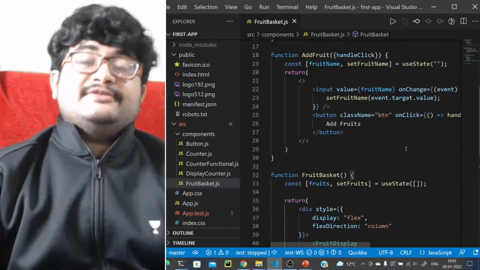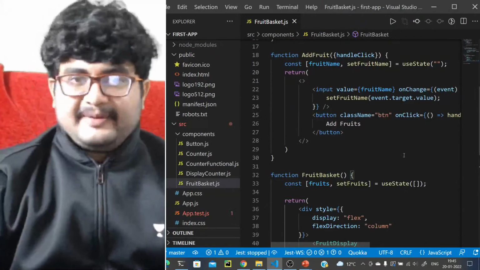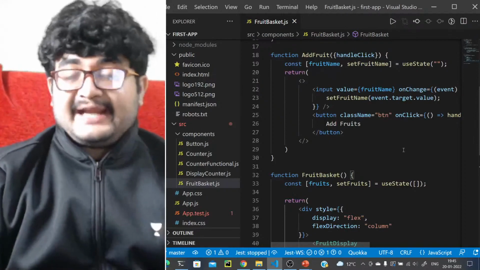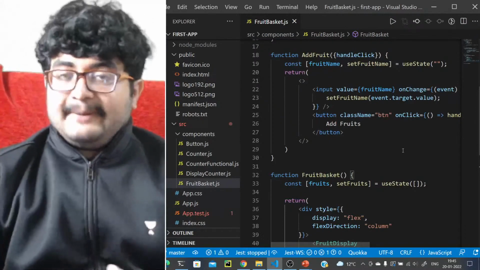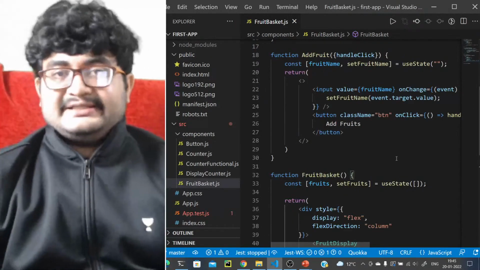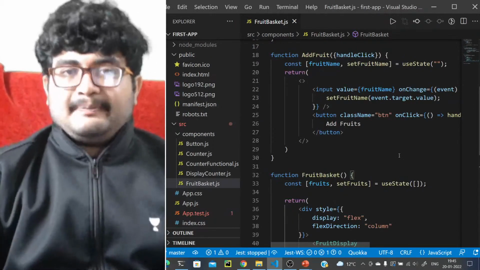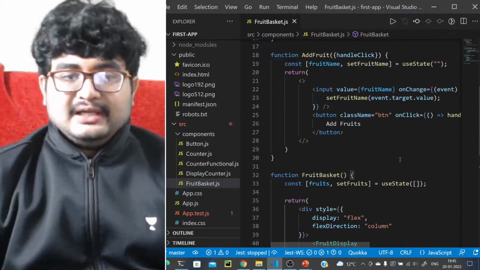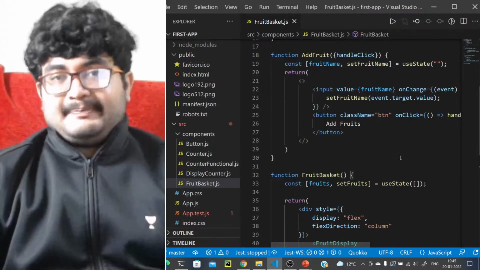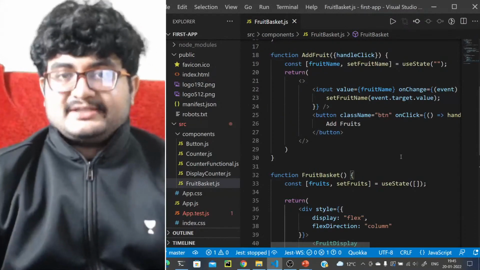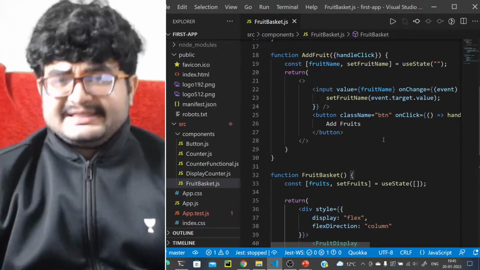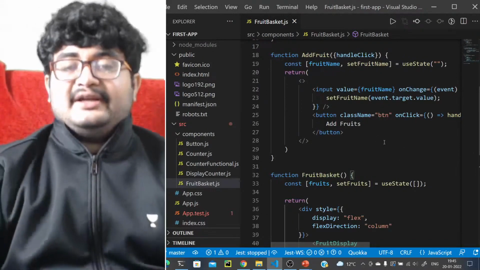React Native is for Android or cross-platform development. If you're developing mobile applications, in that case, you can use React Native. React JS is for web development. If you want to develop websites, then you can use React.js. So React Native is for mobile development. It's a cross-platform app development library, right? And React.js is a web development library. It will help you develop websites, mostly the front end of websites, right? That's the difference between React Native and React.js.